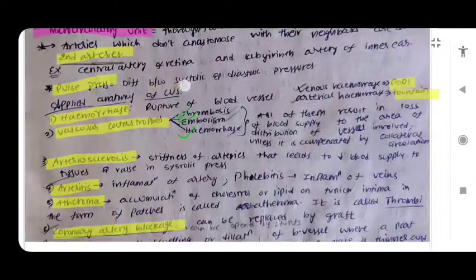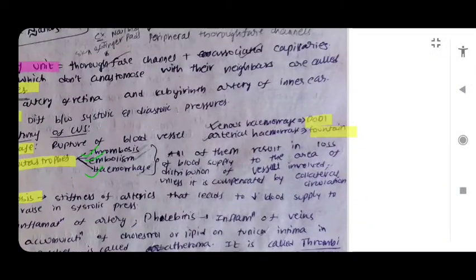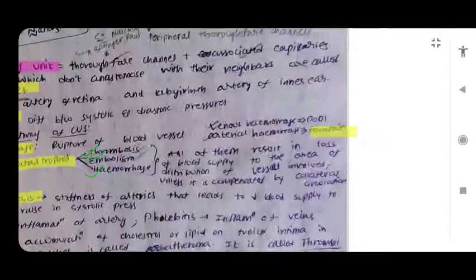Now pulse pressure. It is the difference between the systolic and diastolic pressures. Now there is the applied anatomy of the CVS. First one is hemorrhage. Hemorrhage means rupture of a blood vessel. It may occur in veins or arteries. If it occurs in veins, it is called venous hemorrhage, and it will lead to pool formation. If it occurs in arteries, it is called arterial hemorrhage, and it leads to a fountain.